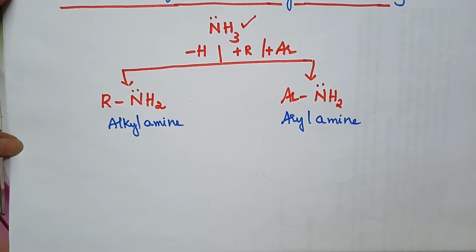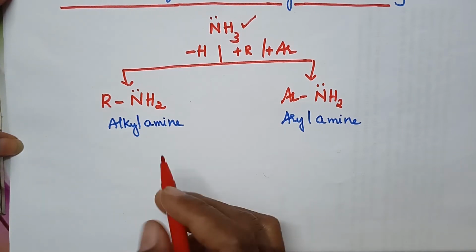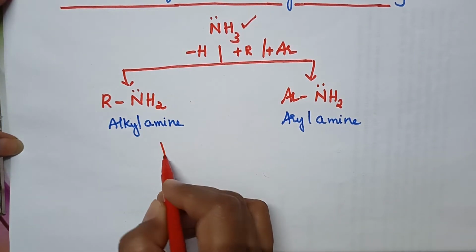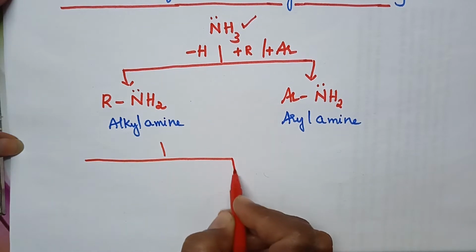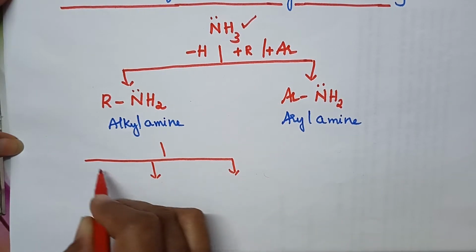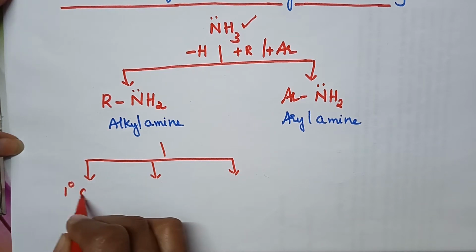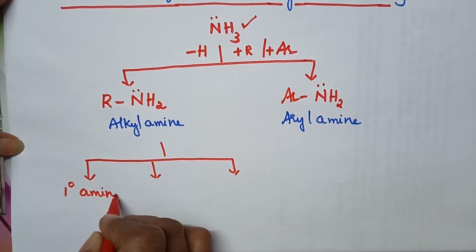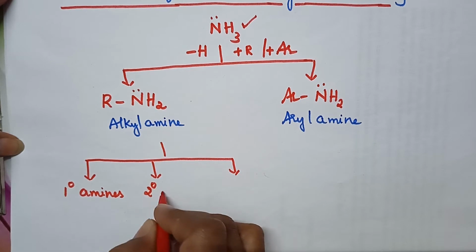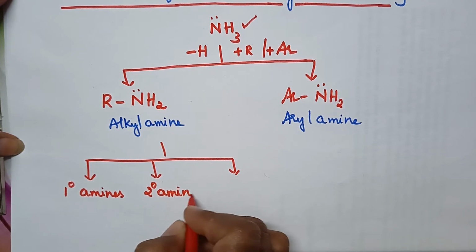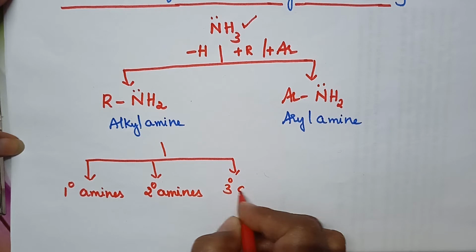Let us see the classification of alkyl amines. Alkyl amines can be classified into three categories, namely primary amines, secondary amines and tertiary amines.